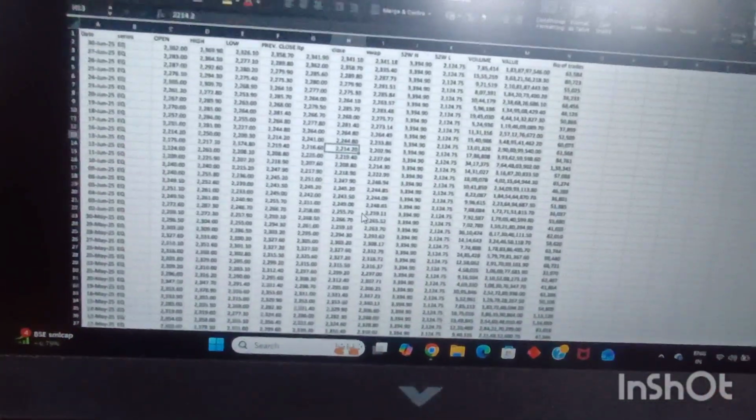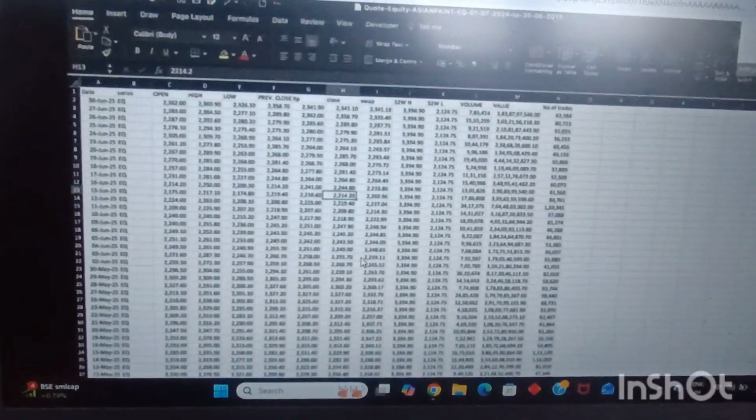Data of Asian Paints from 1st of July 2024 to 30th of June 2025. Deliberately, I have taken previous data itself because it is better to take previous data. According to SEBI, it's better if we take previous data. So I have taken much older data, and it is completely fine.